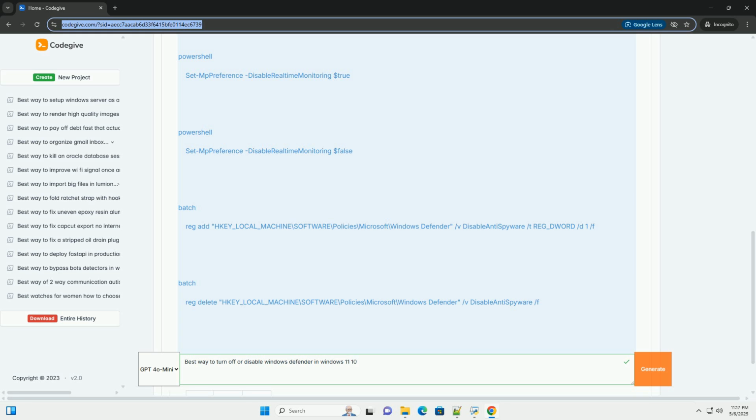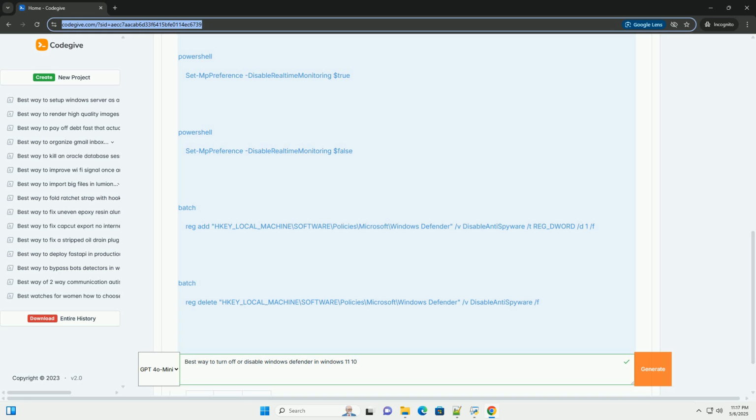Explanation. Set-MpPreference: this command is used to configure Microsoft Defender Antivirus preferences. -DisableRealtimeMonitoring $true: this parameter sets the DisableRealtimeMonitoring preference to $true, which disables real-time protection.